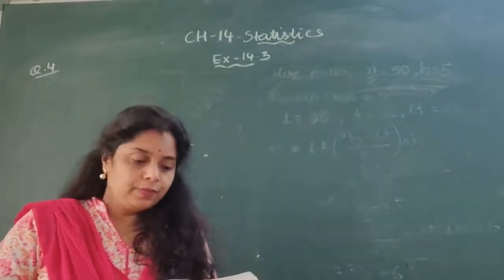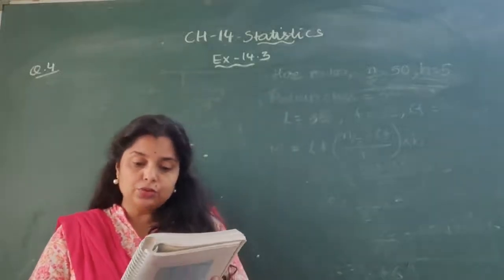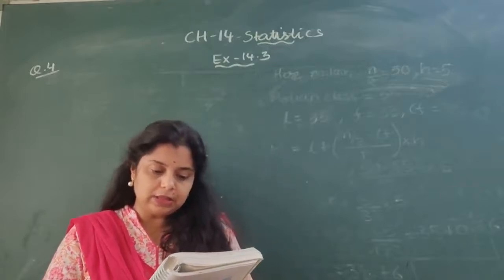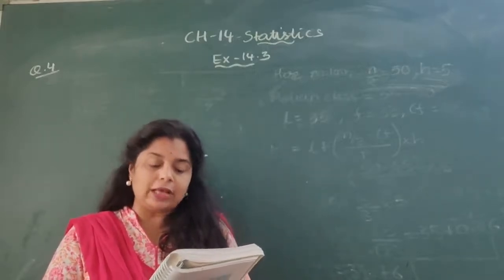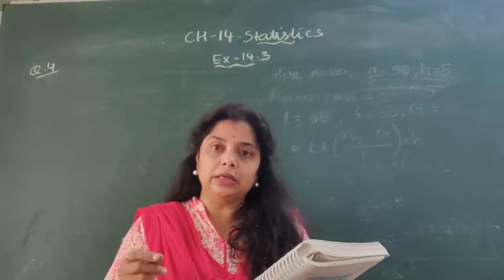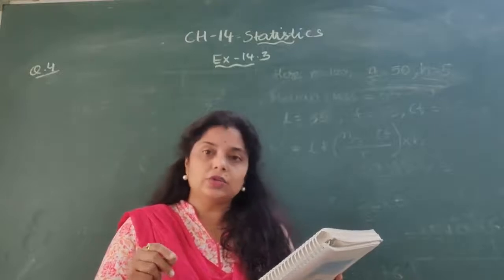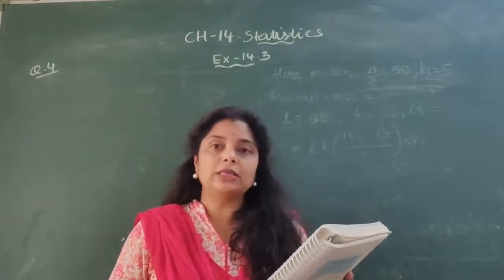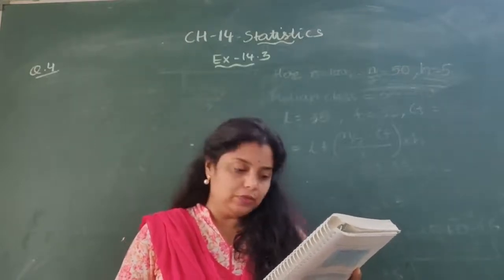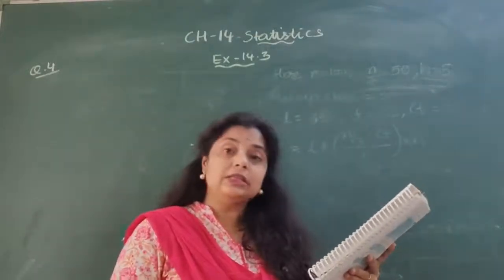Let's see the fourth question. The lengths of 40 leaves of a plant are measured correct to the nearest millimeter, and the data obtained is represented in the following table. So the lengths of the 40 leaves were measured in millimeters, and the data is given as a distribution table. In the first column the length in millimeters is given, and in the second column the number of leaves is given. Find the median length of the given leaves, and the hint is given.